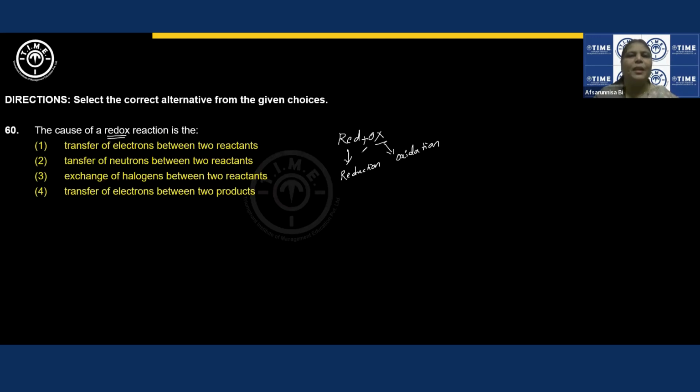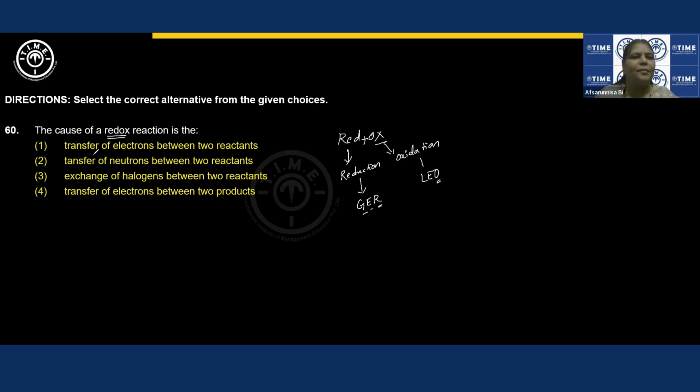So if something is undergoing oxidation, then it will be losing electrons. Loss of electrons is defined as oxidation, right? Gain of electrons is defined as reduction. This you have learned in your class 9. Now, if something is losing electrons, there will be some atom which is gaining electrons also, right? So if both are taking place simultaneously in the same reaction, we consider it as a redox reaction.